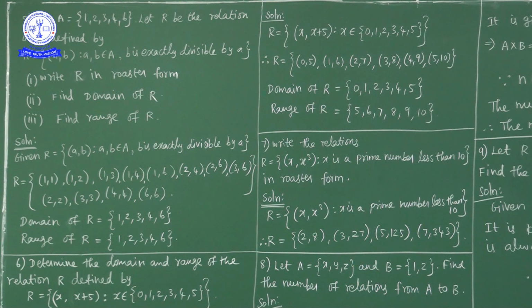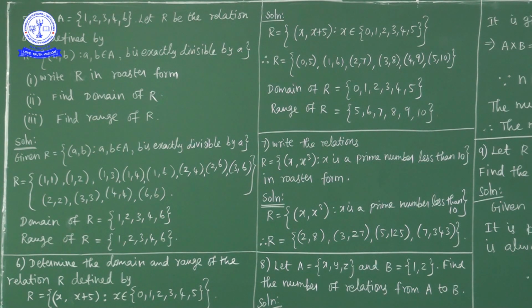In roster form, I will write: when x is equal to 0, 0 plus 5, so the ordered pair (0, 5). When x is equal to 1, 1 plus 5 is 6, so (1, 6). Then (2, 7). When x is equal to 3, (3, 8). When x is equal to 4, (4, 9). When x is equal to 5, (5, 10). So the relation contains these elements: (0, 5), (1, 6), (2, 7), (3, 8), (4, 9), and (5, 10).